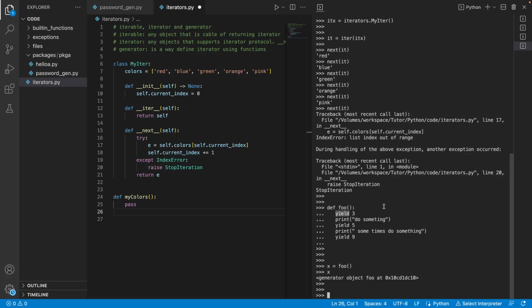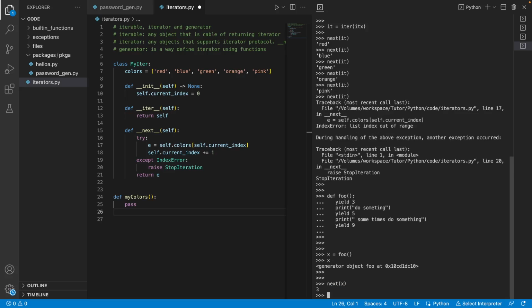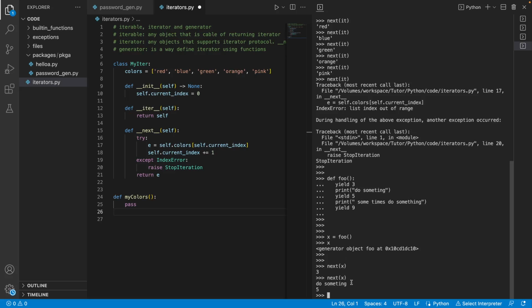When you call a function that has a yield keyword, instead of the body being executed, you get a generator returned. Now you can call next of x, and it will execute till the yield, and then execution is paused. If I call next again, you see something is printed, and it executes until the next value and returns 5.